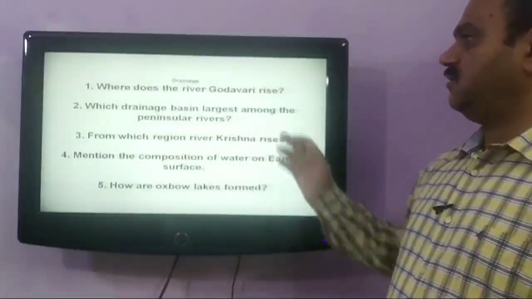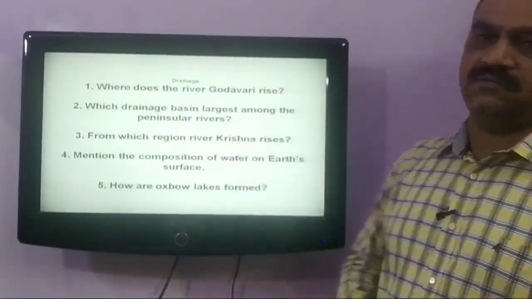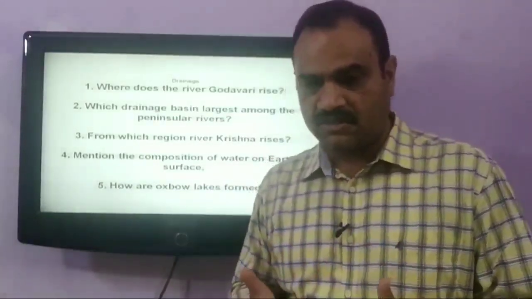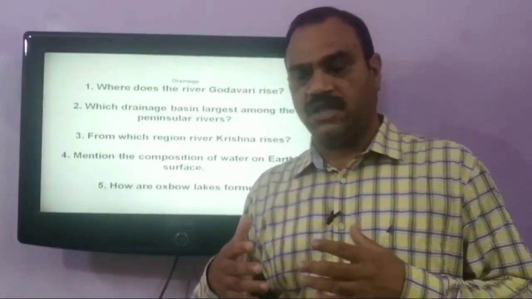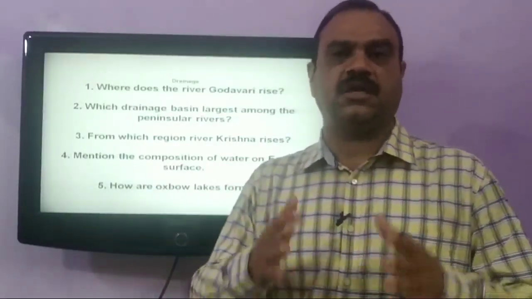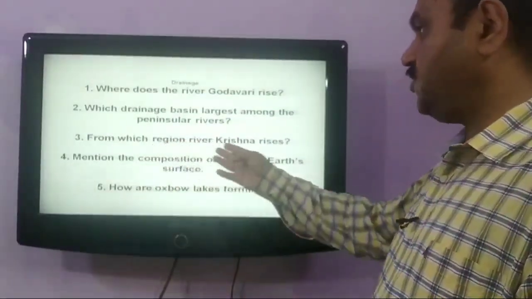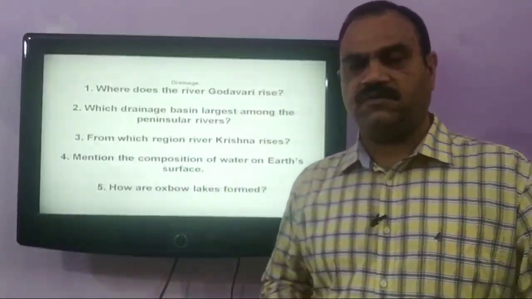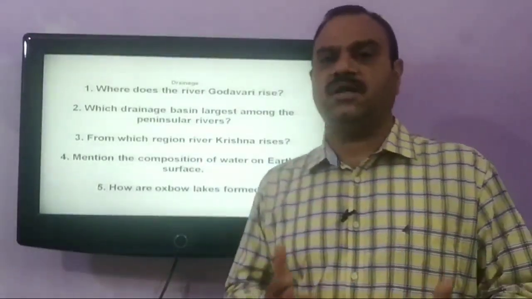Our next question is, which drainage basin is the largest among the peninsular rivers? The largest basin is of Godavari river. Godavari is the largest of all the peninsular rivers of India and its basin is the largest. From which region does river Krishna rise? River Krishna rises from a spring near Mahabaleshwar.